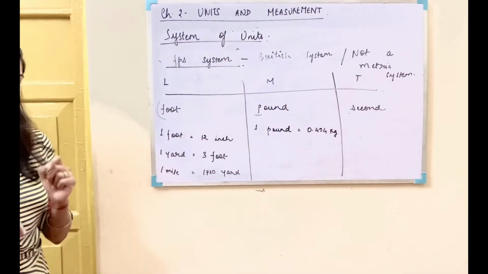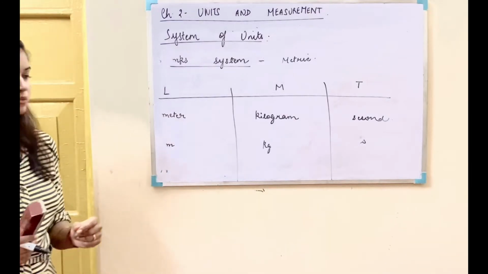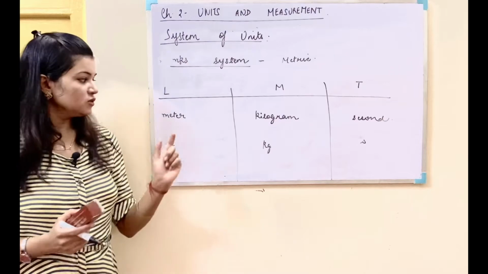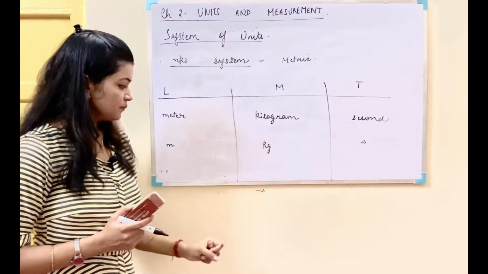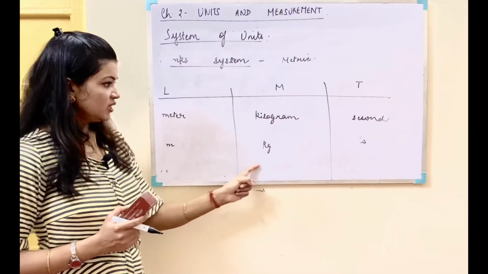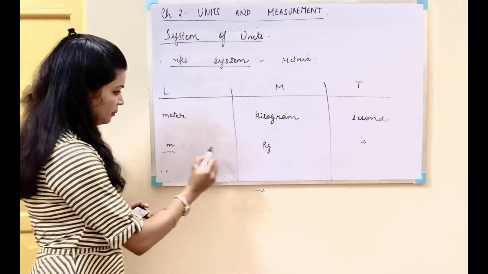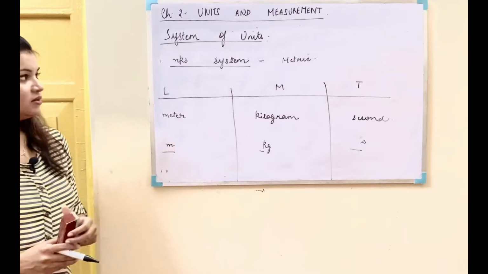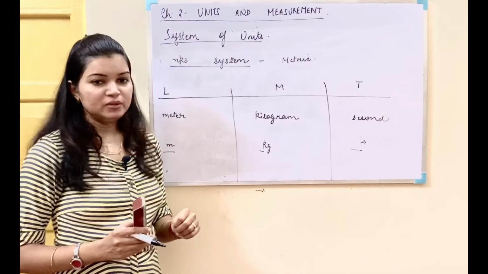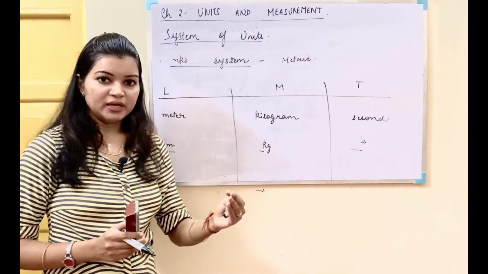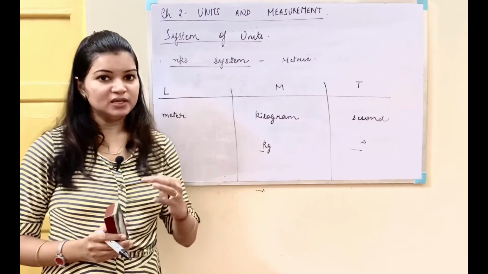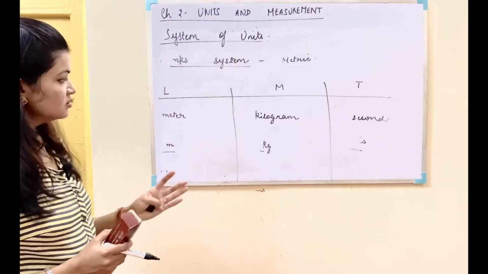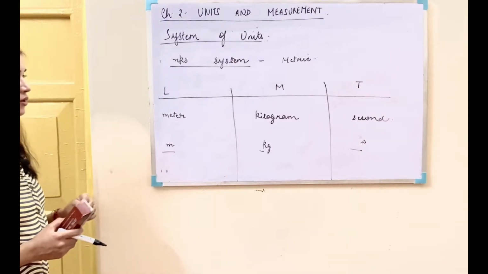Next is our MKS system. MKS system of the units. For length, mass and time, the units which we will use are meter, kilogram and second. The symbols will be m, kg and s. We will use m, k and s, and hence the name MKS system. This is again a metric system of the units, which means that the higher units will be obtained by multiplying the lower units by 10. So this is the MKS system of the units.